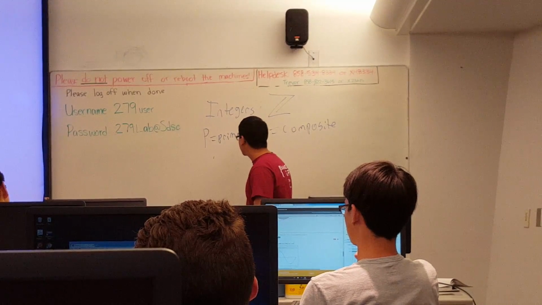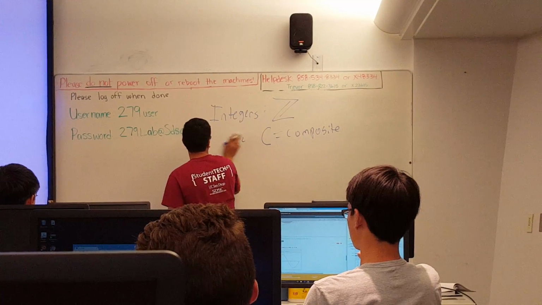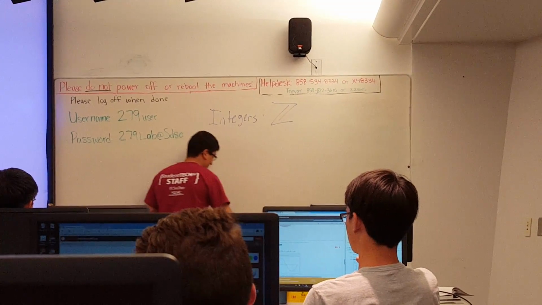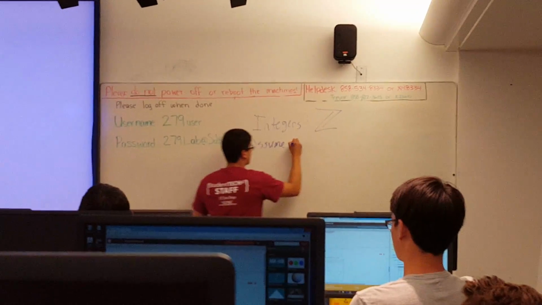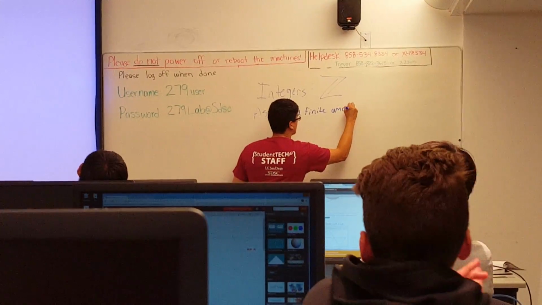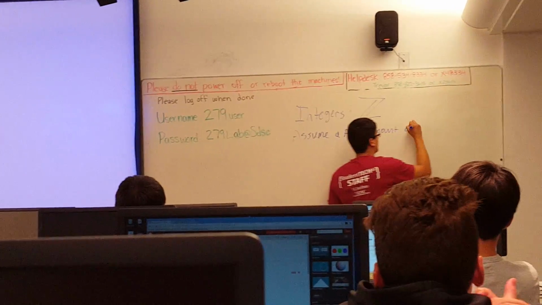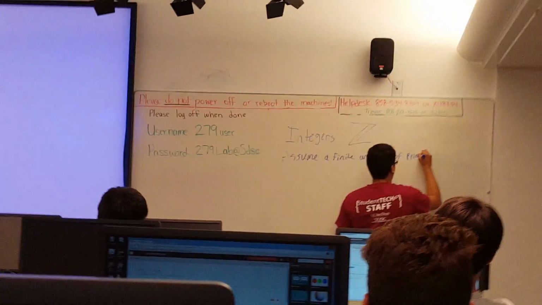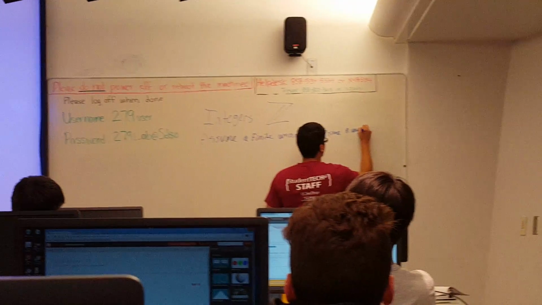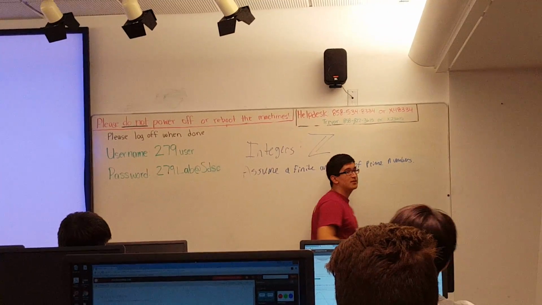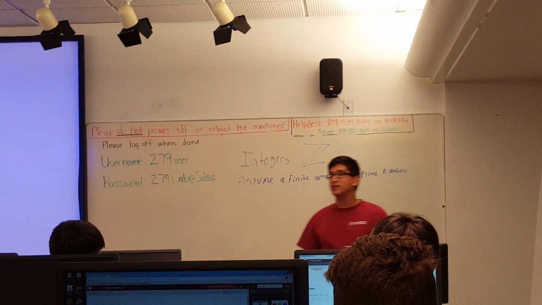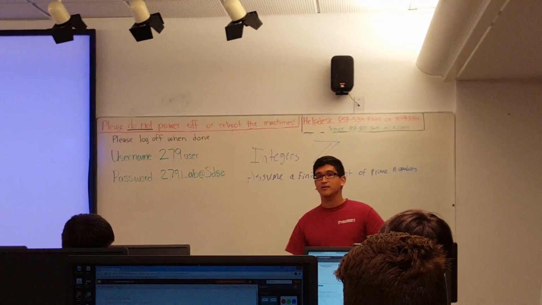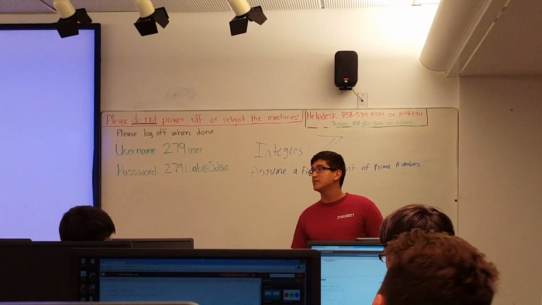So we're going to assume a finite amount of prime numbers. Now, this is going to be kind of abstract, but I want you guys to think of a bubble, okay? Does everyone see a bubble in their mind right now?